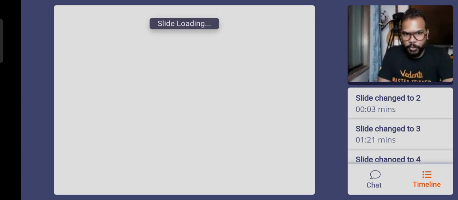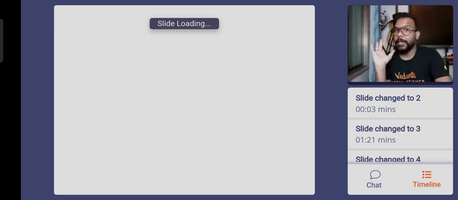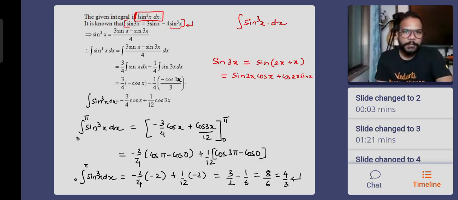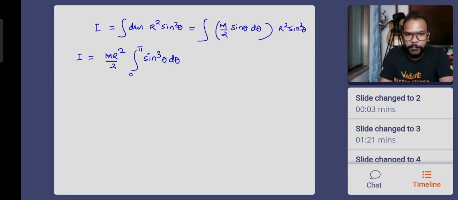And this is where what I showed you guys here will be important. So definitely the derivation is lengthy. That's why I have taken a few things already into account. Now what we'll be using is the direct result of this integration from 0 to pi. Okay, 4 by 3 is what we'll be using, 0 to pi. Now you understand how much time Suri sir has saved today, and a little bit of the scary part is already done. So this part comes out to be 4 by 3. Okay, guys.